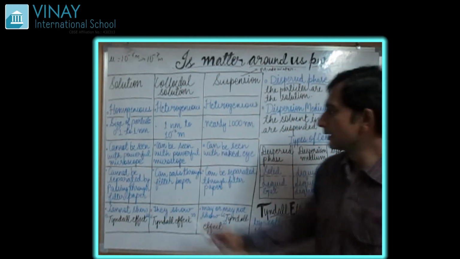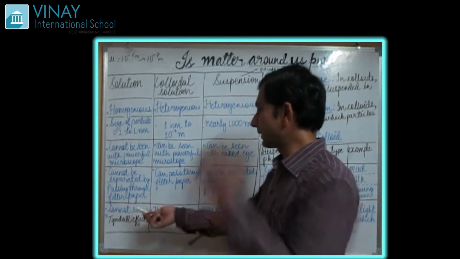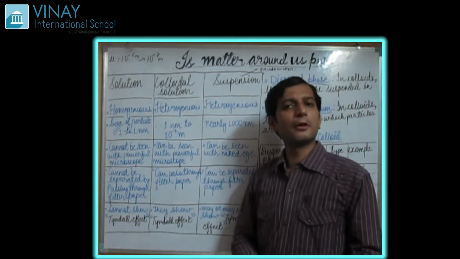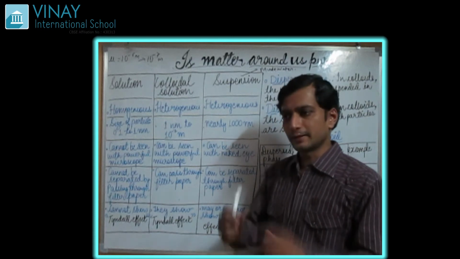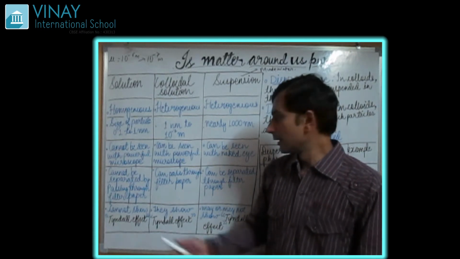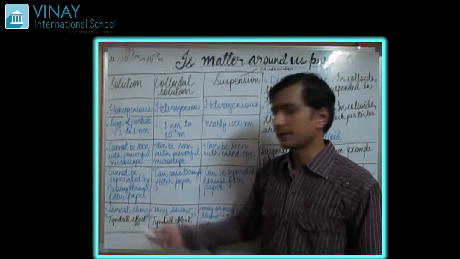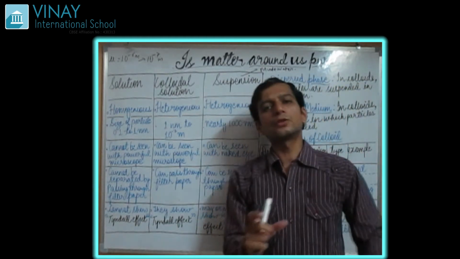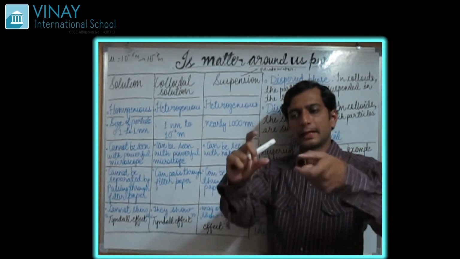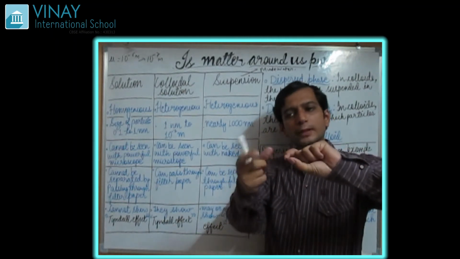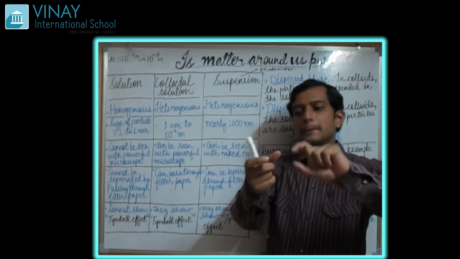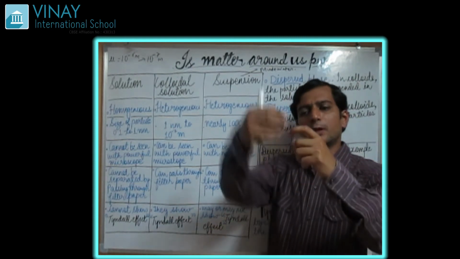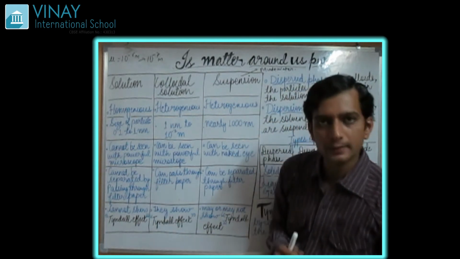Next, cannot be separated by passing through filter paper. Let's talk about its separation. How can we separate the particles? A solution cannot be separated by passing through the filter paper. Particles are so small that if you add it to the filter paper, they are going to pass through it.